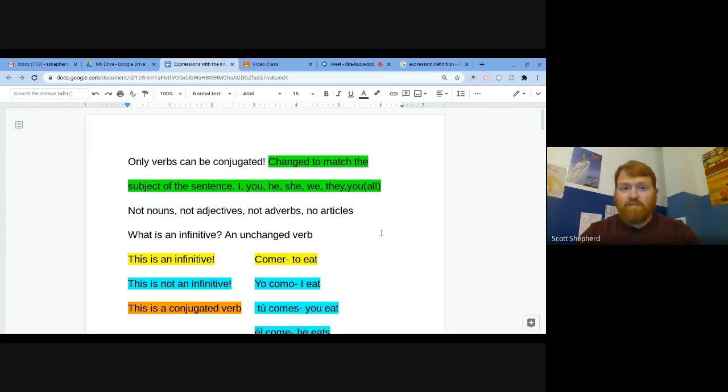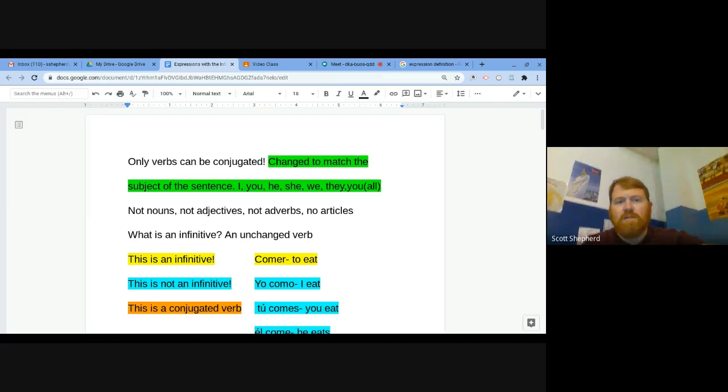First of all, verbs. Only verbs can be conjugated, which means changed to match the subject of the sentence: I, you, he, she, we, they, or you all. You can't conjugate nouns, adjectives, adverbs, or articles. You've got to remember that. It's only verbs that can be conjugated to match the subject of the sentence.